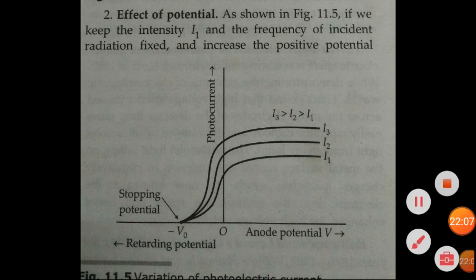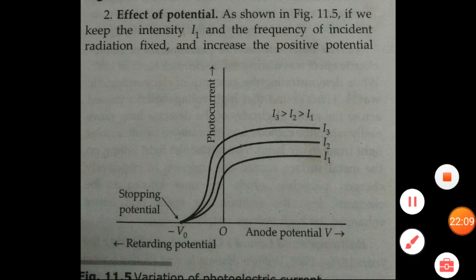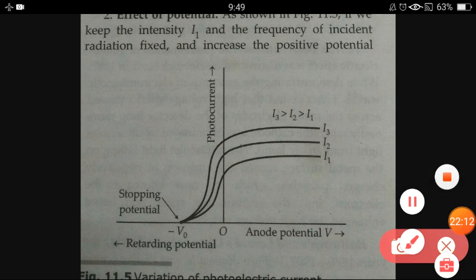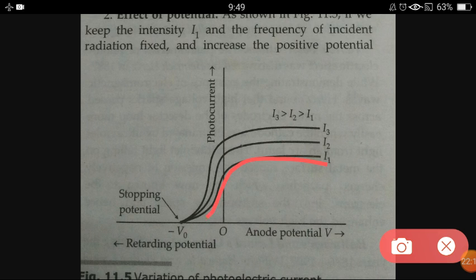Here we have drawn three graphs for three different intensities. This first one is for intensity I1. Then we changed the intensity, increased it a little bit, made it I2, and again increased the potential to see how the current changes.